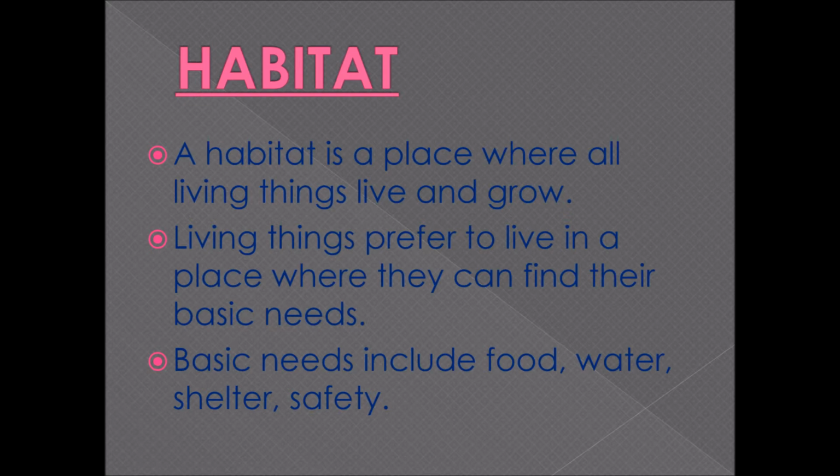What is a habitat? A habitat is a place where all living things live and grow. Living things prefer to live in a place where they can find their basic needs. By basic needs, we mean that the food must be available in that area. There must be plenty of water according to the need of that animal. There must be some kind of shelter, a place where they can hide themselves, and safety from predators, where there is no predator. Predator means the animals which hunt and kill other animals for food. So animals prefer to live in a place where they can hide themselves from the predators.